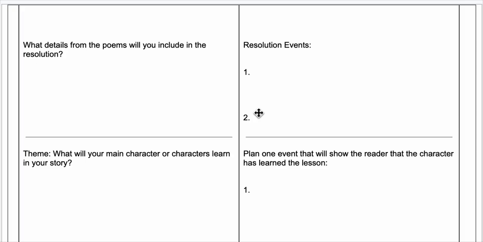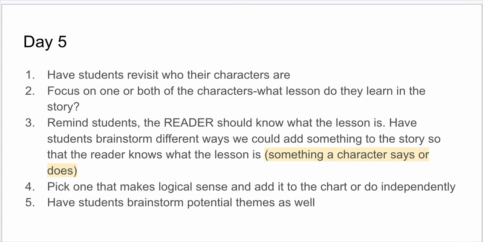What's up, guys? Welcome back. So hopefully you have some resolution events here. Simple things, but powerful, because we've got to make sure that our story wraps up. The second part is that we're going to plan a theme. So something that we haven't done with some of our other ones is we need to make sure that our theme is shown, so that if I read your story, I would be able to pick a theme from my theme chart if I had to do that.